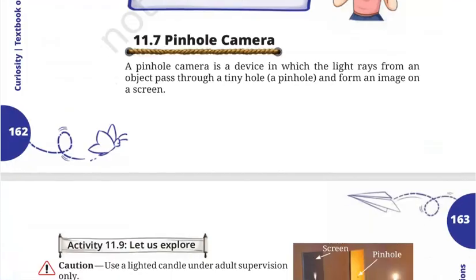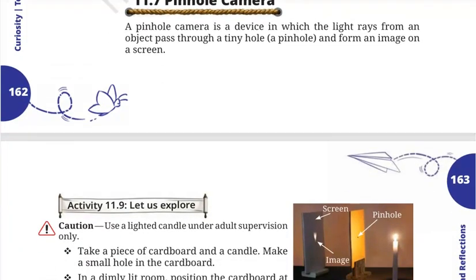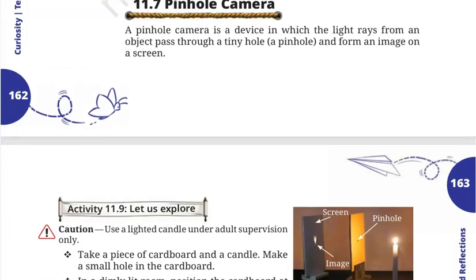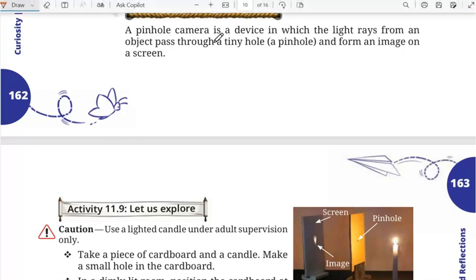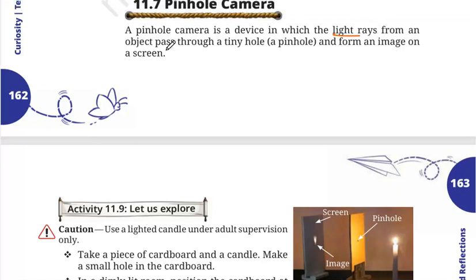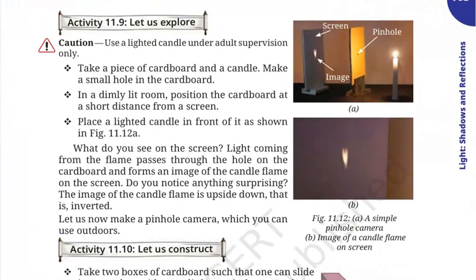Now we will study about the pinhole camera. So what is a pinhole camera? A pinhole camera is basically a device in which light rays pass from an object through a tiny hole, which is called the pinhole, and form an image on the screen. So let us draw a pinhole camera. How can we construct a pinhole camera? Before constructing, there is an activity which you can perform. What you need is a candle, a cardboard and a screen.